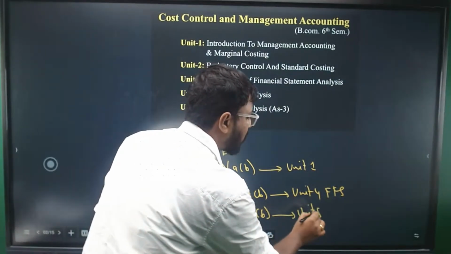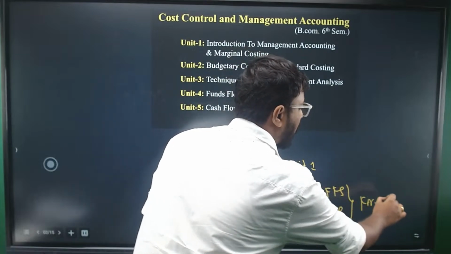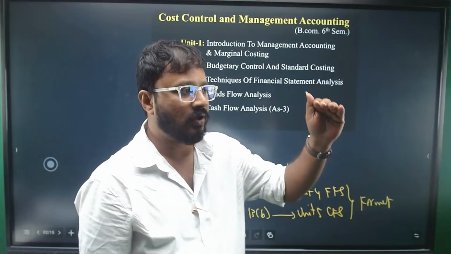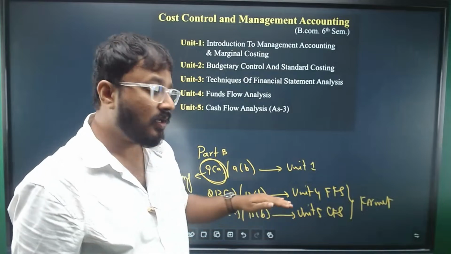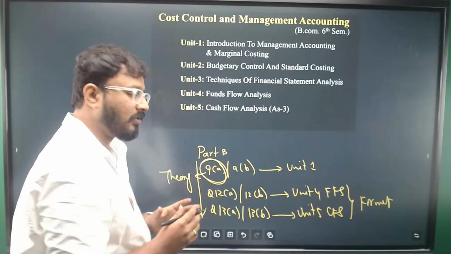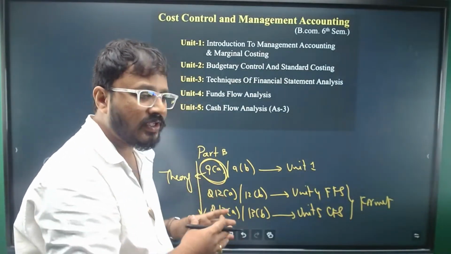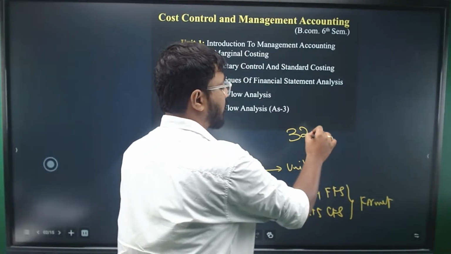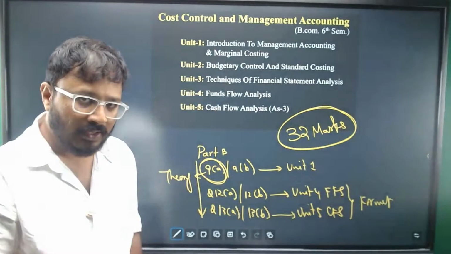Unit 5 is cash flow. These two are format based. If you write the format and solve the problem in the correct procedural way, you'll get a good number of marks compared to other units. After solving these three questions, go to question number 10 and 11. Why am I saying this? You need passing marks of minimum, sorry, 32 marks. You need 32 marks to pass.